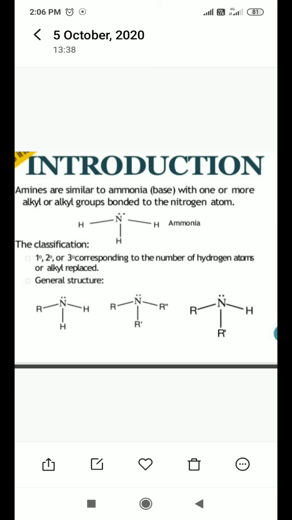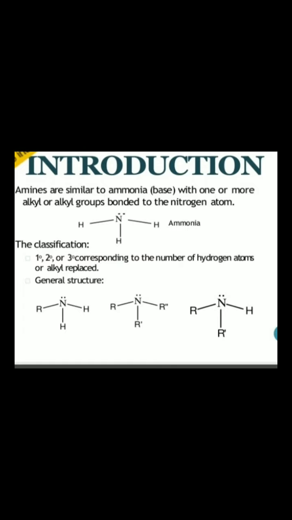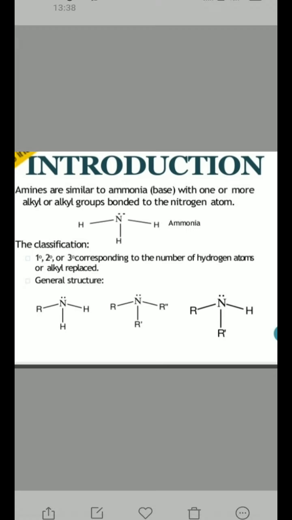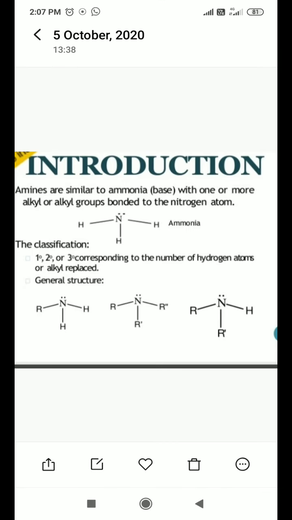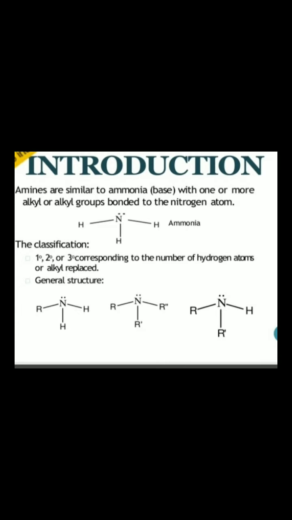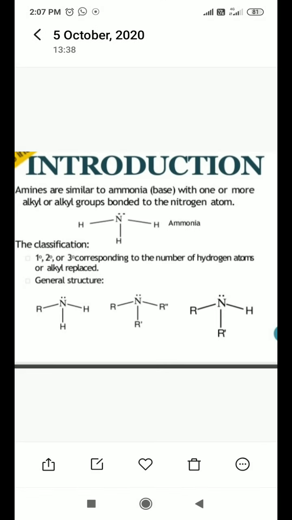In case R means methyl and R dash means C2H5, ethyl. Look at the right side of your screen: one hydrogen atom is replaced with R, the second hydrogen atom is replaced with R dash. So this is the structure for R2NH. It is a secondary amine.